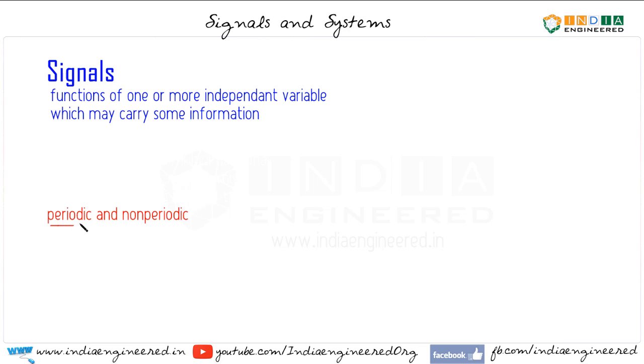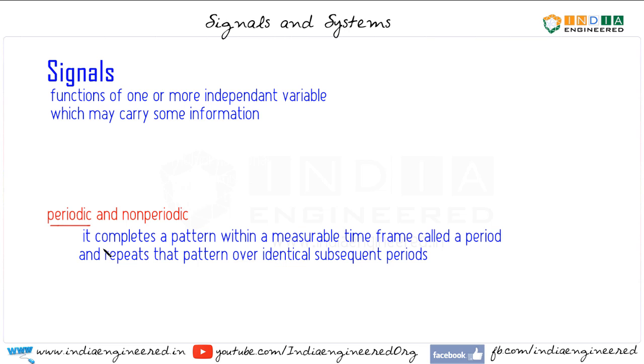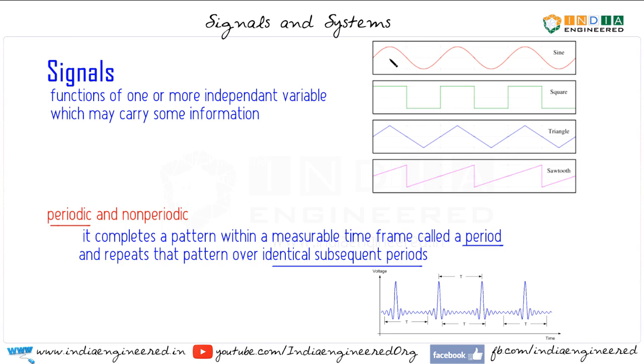We are familiar with periodic signals. Now a periodic signal completes a pattern within a measurable time frame, and we call that time frame a period. And this pattern is repeated over subsequent periods. Let's take a look at some of the examples. So these are all examples of periodic signals. Here it's visible that this is one period of the signal and this gets repeated throughout.